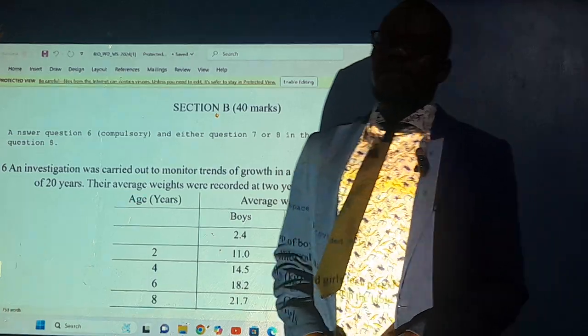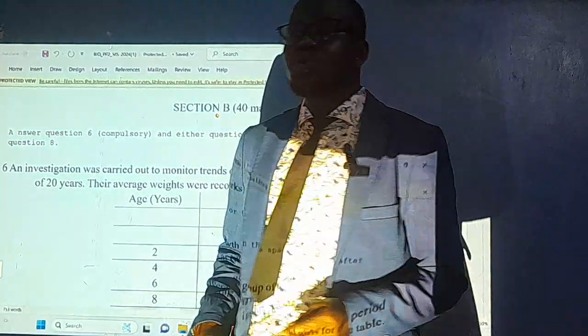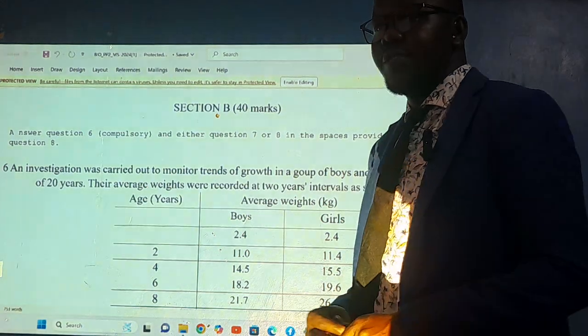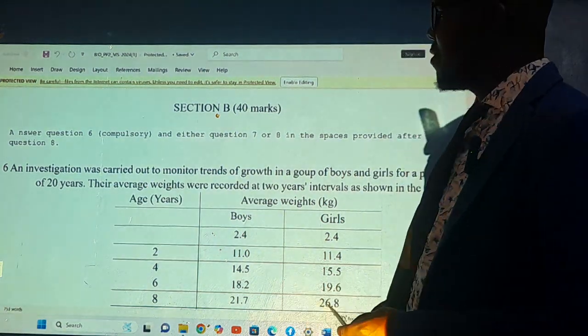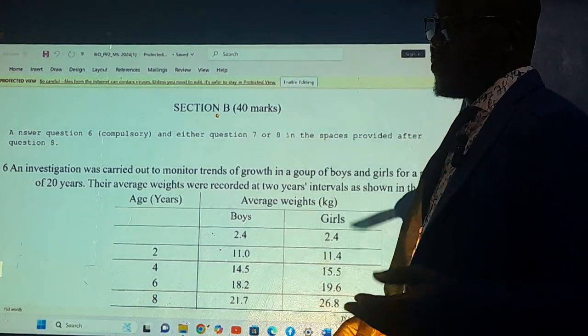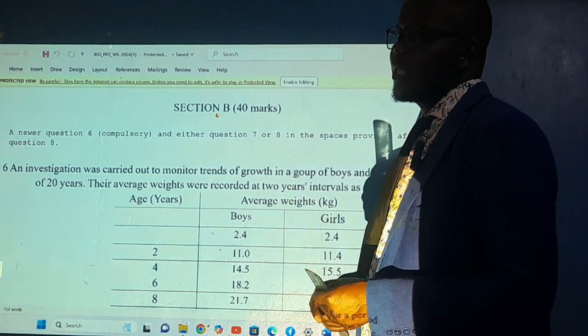Today, let's understand our paper 2 of biology. That was the KCSE 2024 exam. This graph was a very simple graph. A graph will always take how many marks? It will be a 20 mark question.